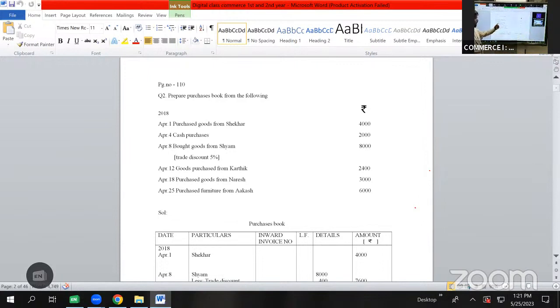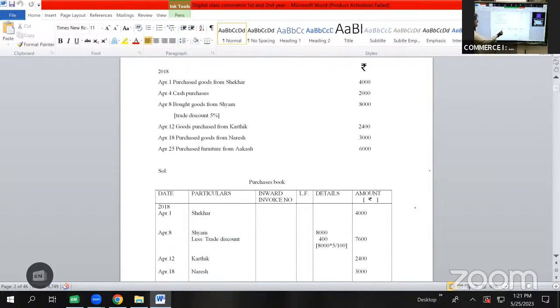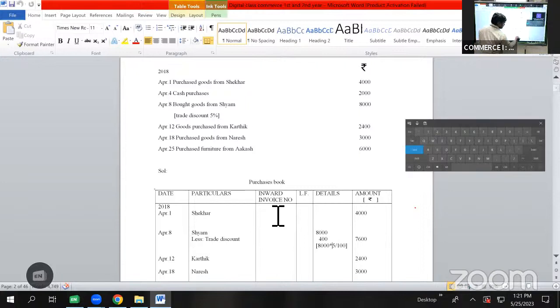Bought goods from Sham. What does bought mean? We are purchasing goods. So purchased goods from Sham has been given here as bought goods from Sham, worth 8,000 rupees, trade discount 5%. So first here we'll be writing it as April 8 Sham. As we have trade discount in this transaction, first we will be doing the calculation in details column. So we have purchased goods worth 8,000. So 8,000 less trade discount, which will be calculated as 8,000 into 5 by 100. So 0,000 gets cancelled. 80 into 5, it works out to be 400.